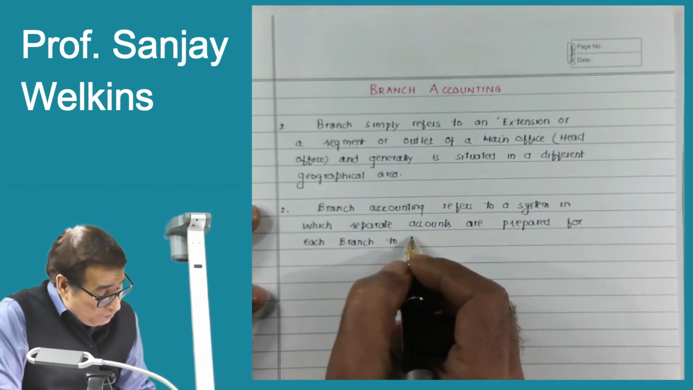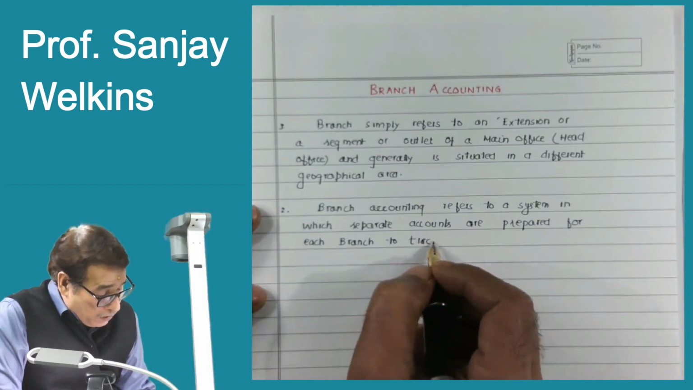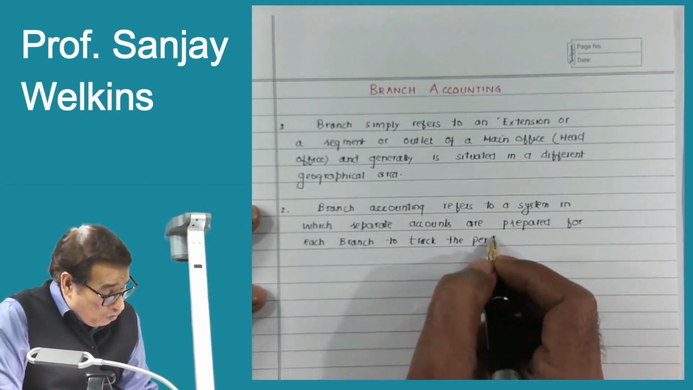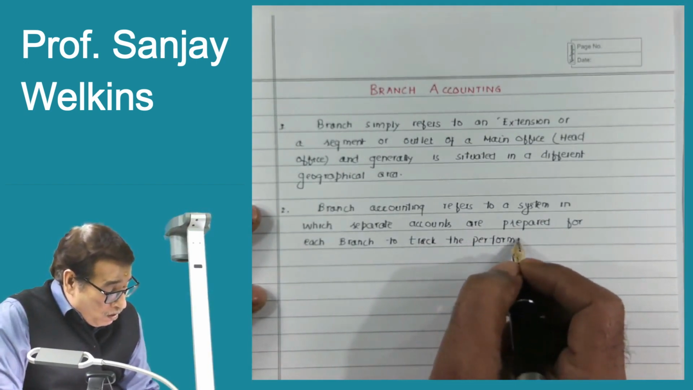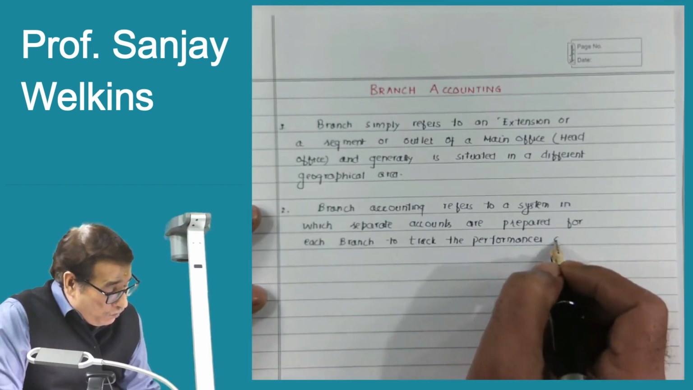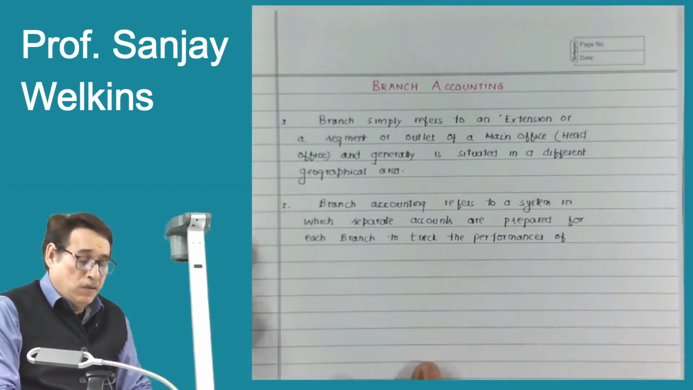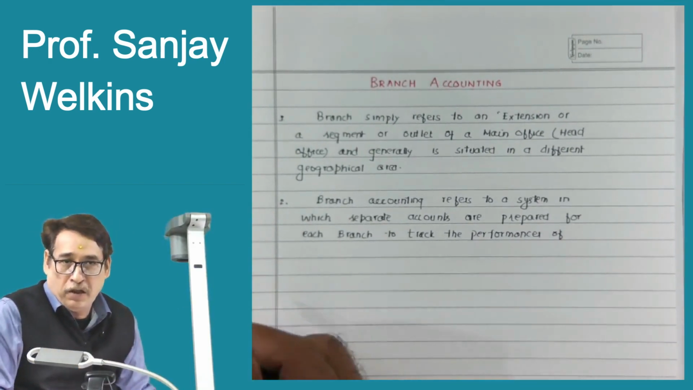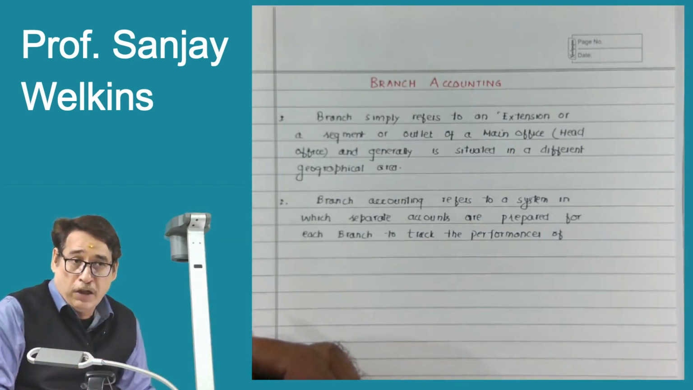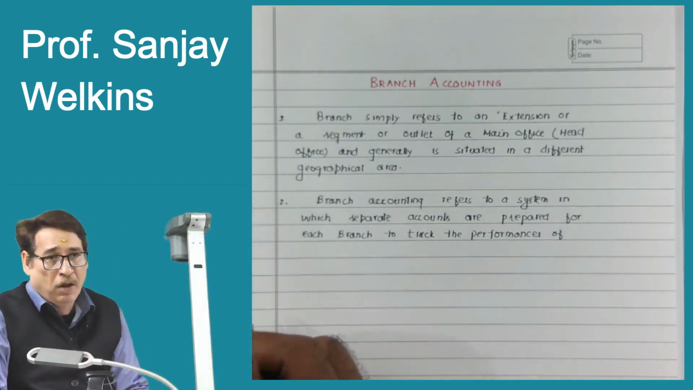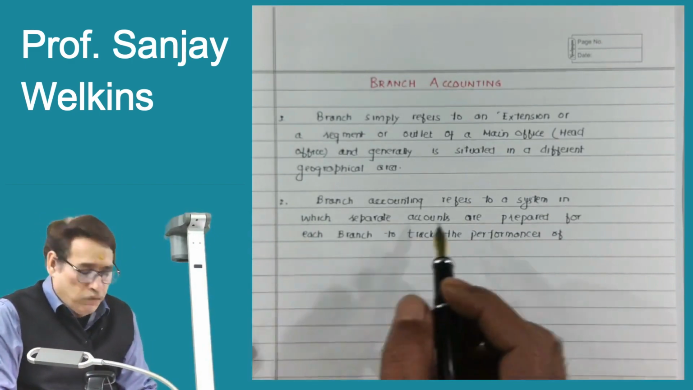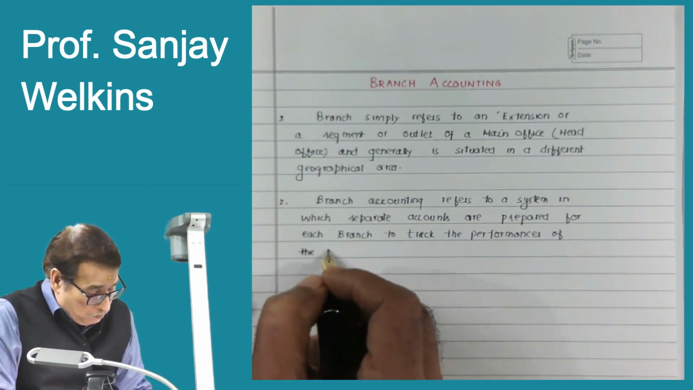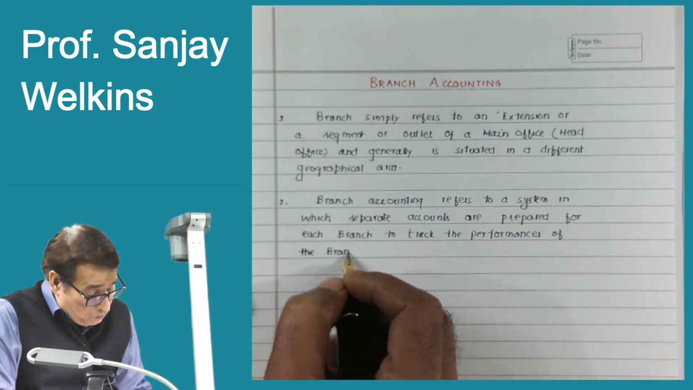To track the performance of the branch. To track the performance of the branch means we want to know whether each branch is operating as per our expected lines or not, whether we need some remedial actions or not, whether we need to continue with the branch or not, whether we need to close it down or not. So in order to track such things, we need branch accounting. Correct?